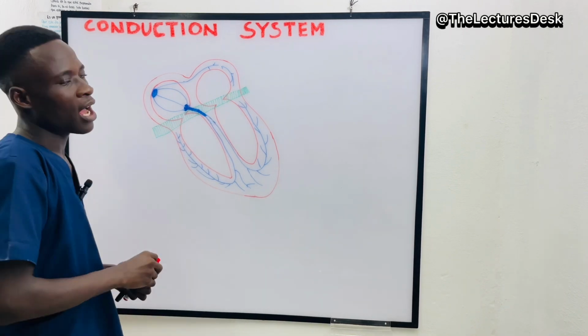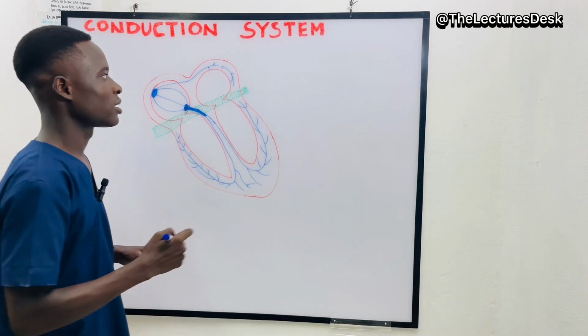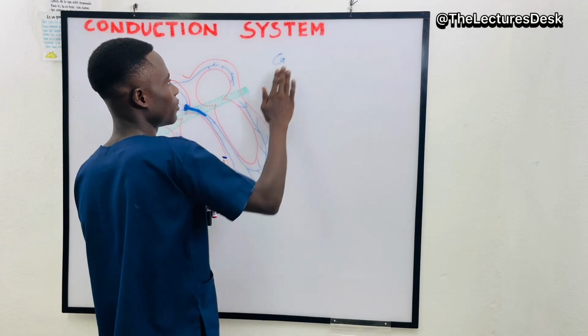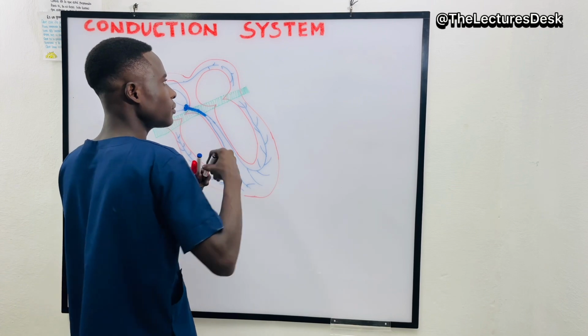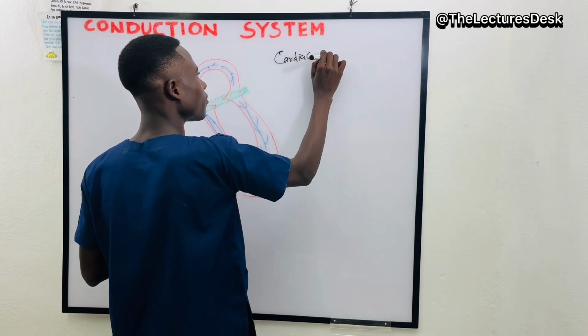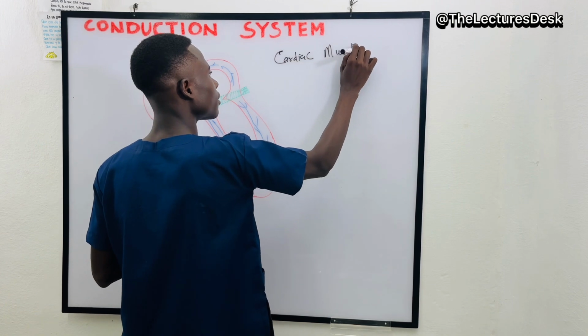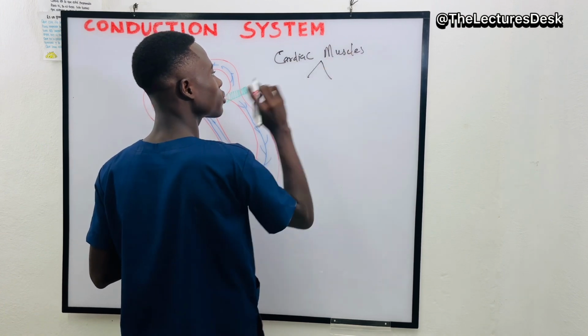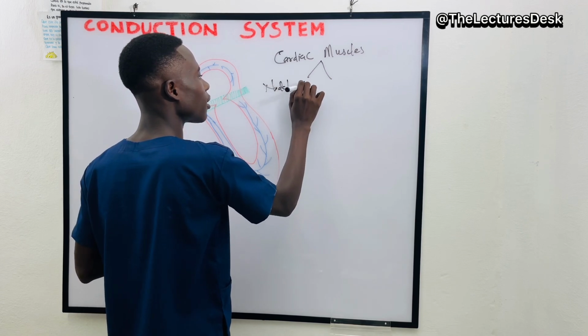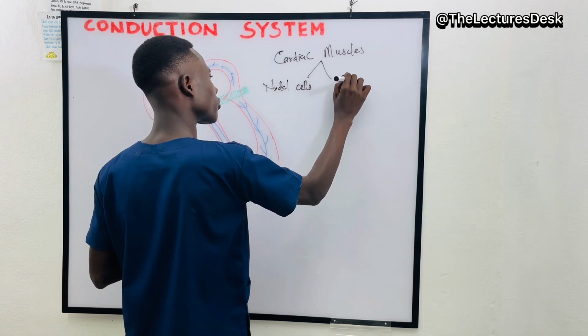Now, if you take the heart, the cardiac muscle has two main cells, which are the nodal cells and the contractile cells.